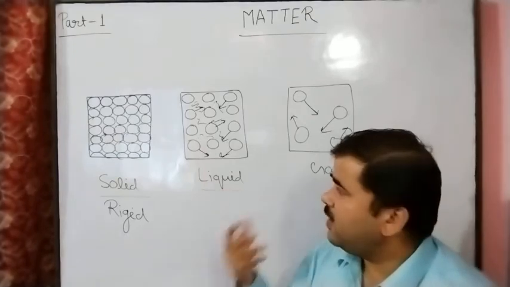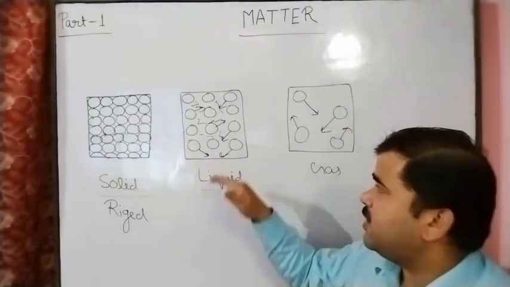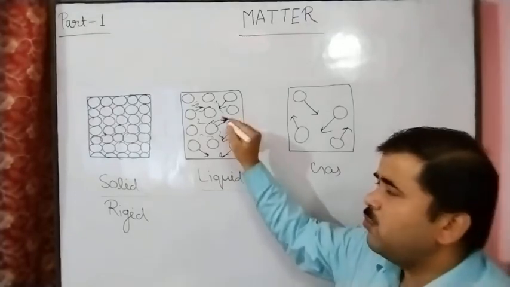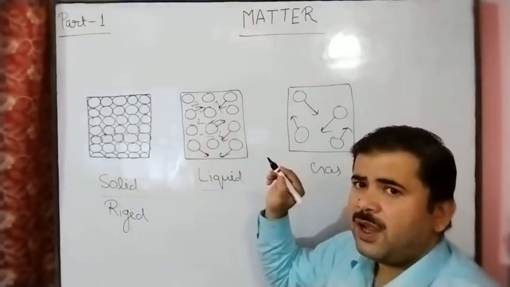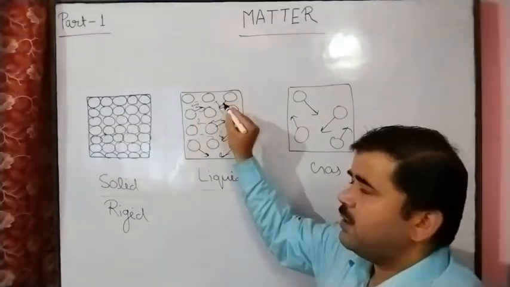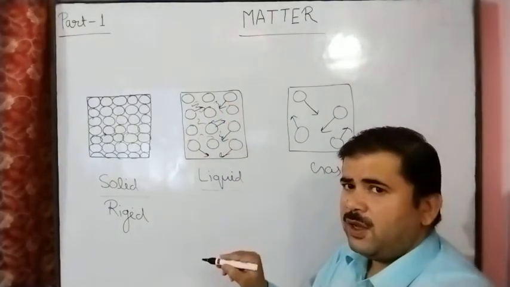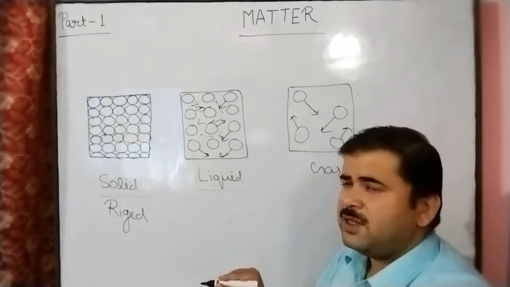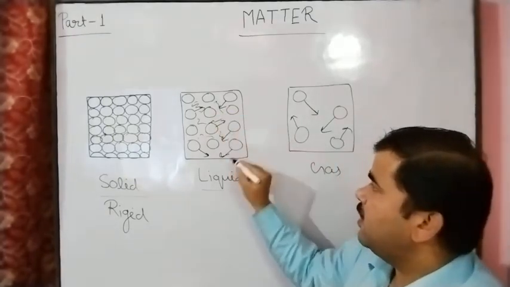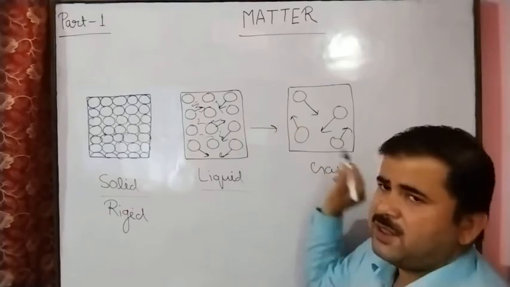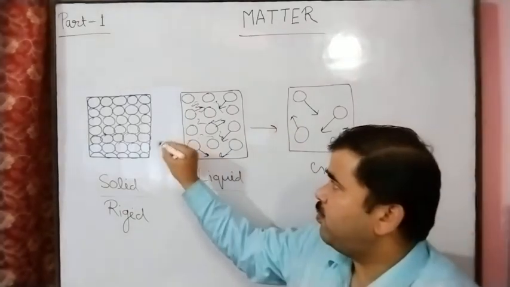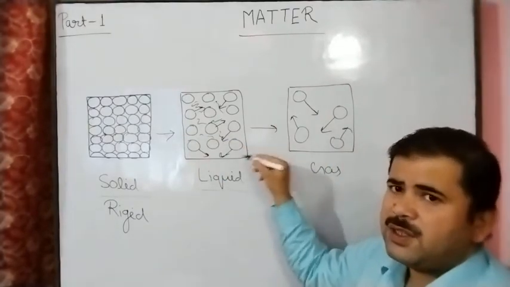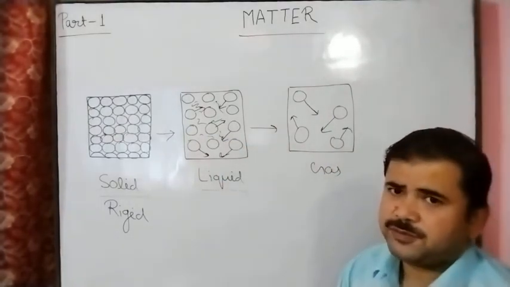In the same manner, if we raise the temperature in the liquid state, the particles move faster than before, and that's why the interparticle space between the particles increases more, and that's why this liquid will change into the gaseous form. So by increasing the temperature, solid changes to liquid state and liquid changes into the gaseous state.